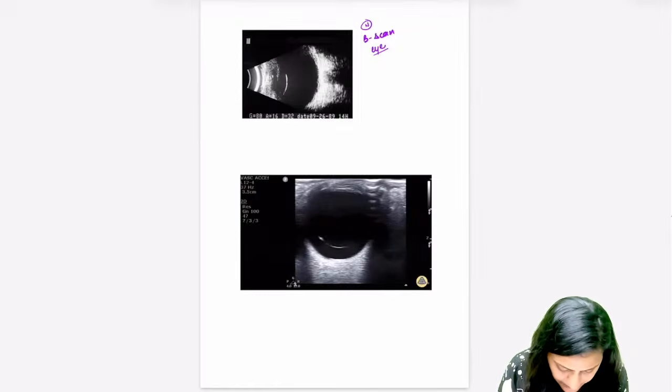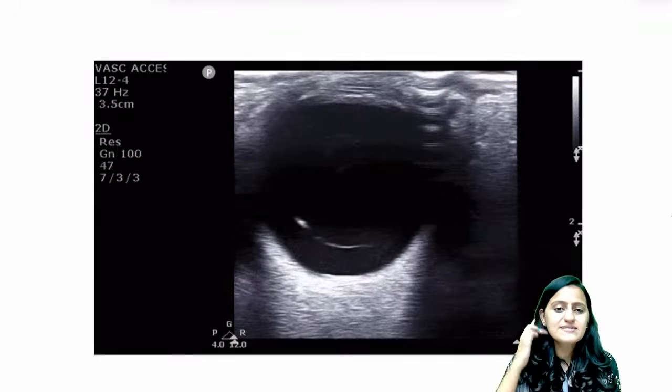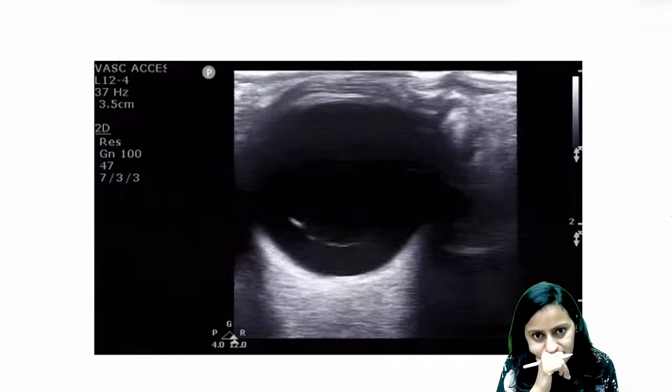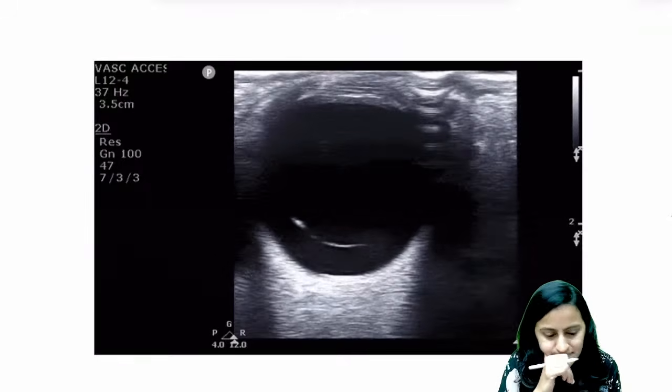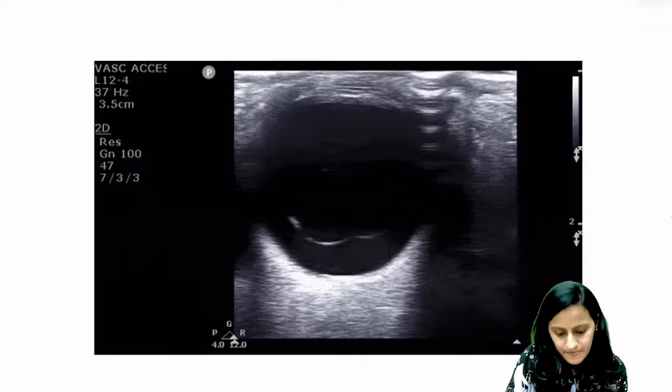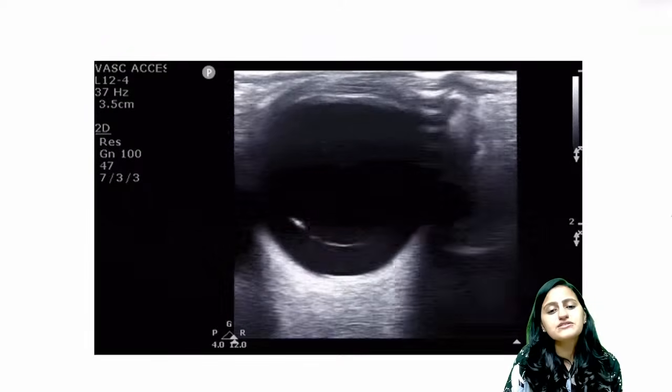Okay. Now look at this video for the B scan. What are you seeing there? Can you appreciate that in this black fluid, that's the vitreous there, there is some membrane-like thing which is floating there.